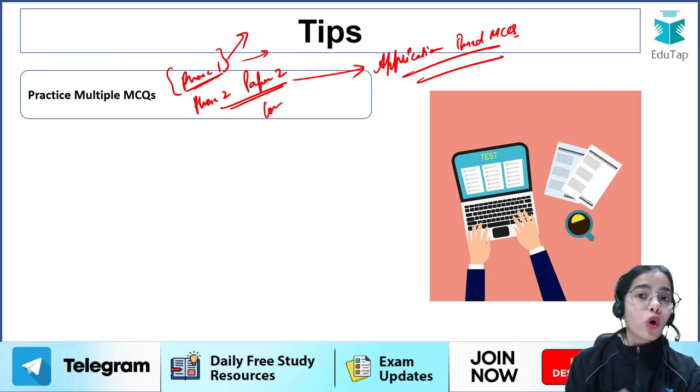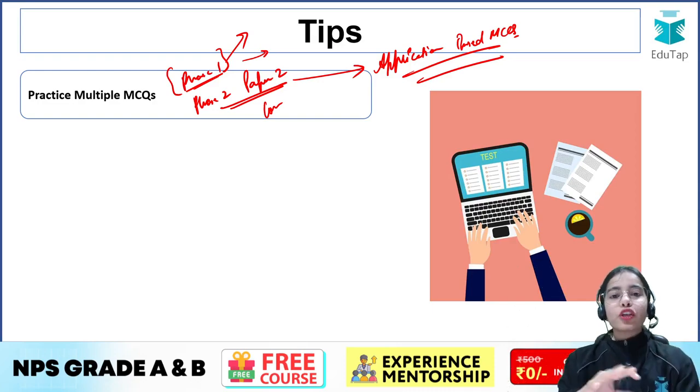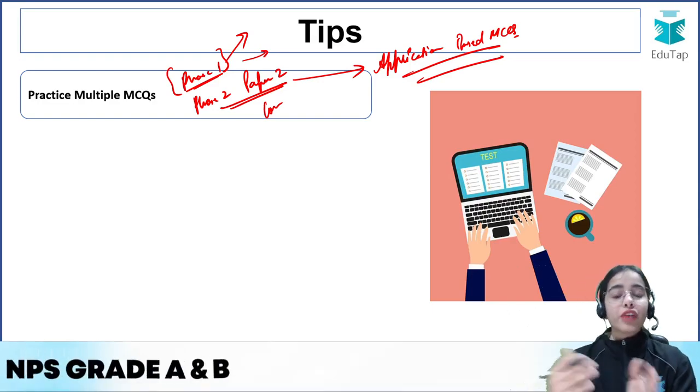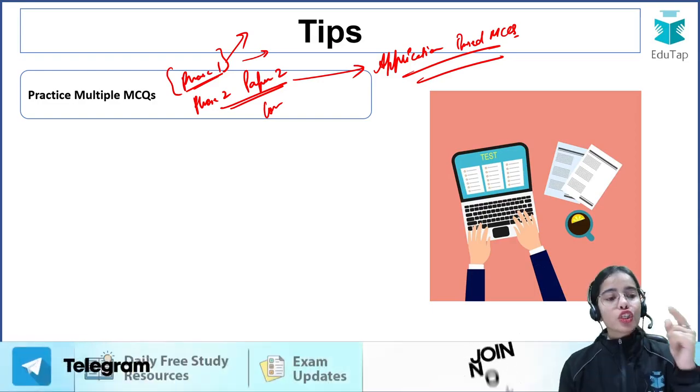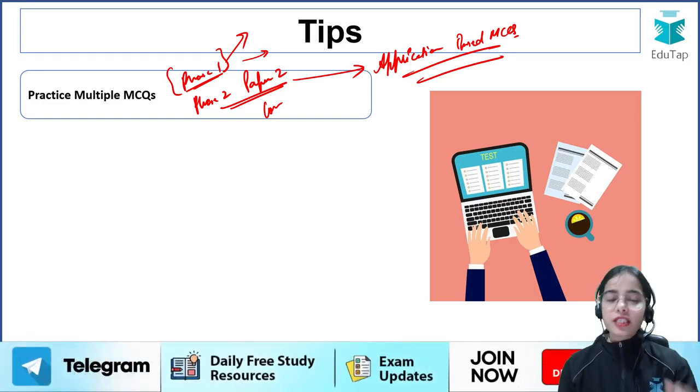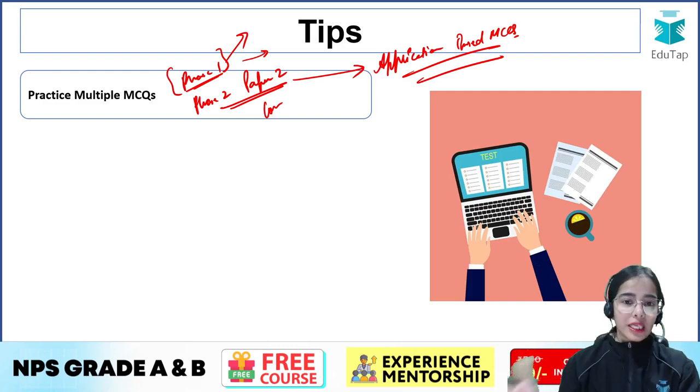The questions might not be very direct, so you have to be able to understand what kind of indirect questions can come, what kind of application based questions can come, and how to use your conceptual understanding in these questions. The more MCQs you practice, the more you will be aligned with the MCQs that can come in the examination.